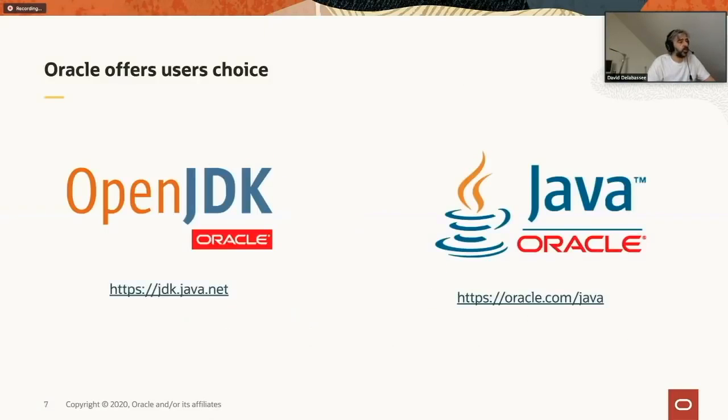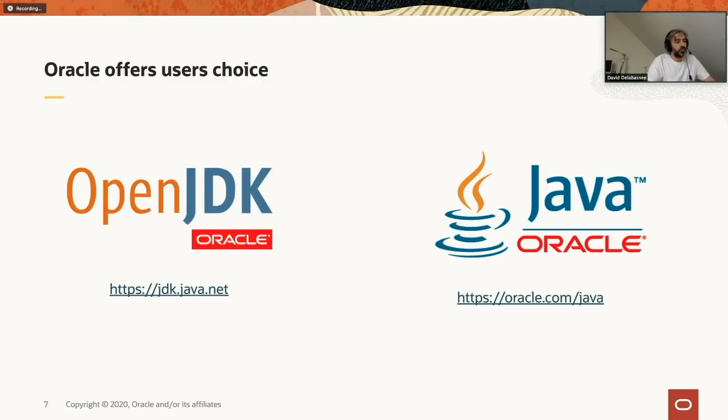So basically, it provides choice. Either you use the OpenJDK build that Oracle is providing. They are free. The only thing is that if you are using those builds, you'd better keep up with the Java release cadence. So right now, ideally, you want to be on 14, because this is the release that is supported, and that's also the release that is getting the security updates.